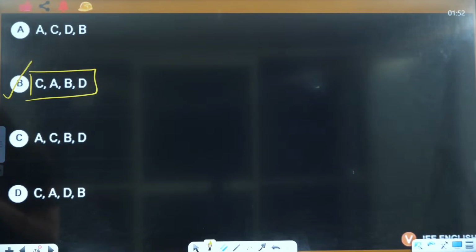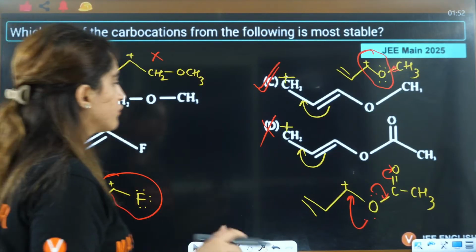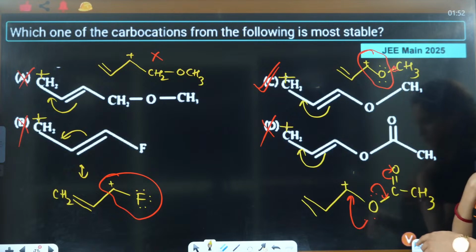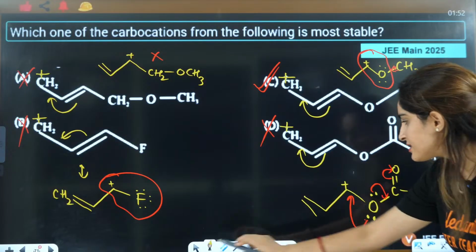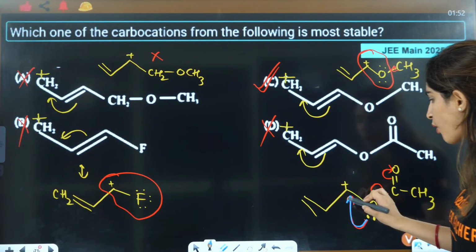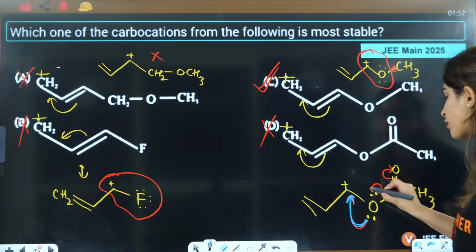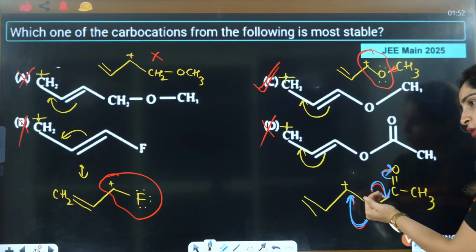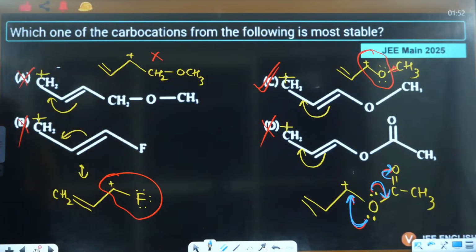Achha, where is cross conjugation? Here he was talking about cross conjugation. If you see this structure, here these are the lone pairs. This lone pair can also show back bonding, and back bonding is a kind of conjugation only, right? These lone pairs can also be donated here and then extend here. So this is showing conjugation on this side also, that's why it is cross conjugation, right? Understood everybody?